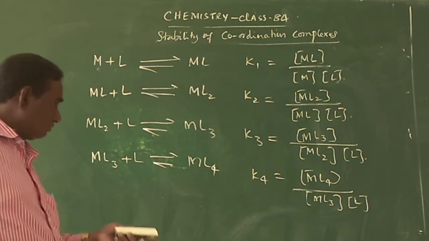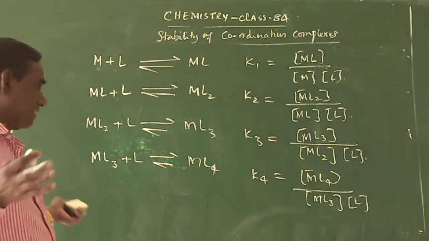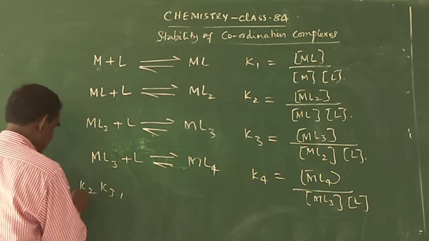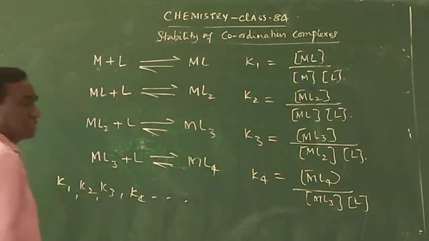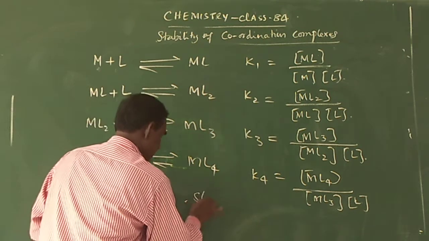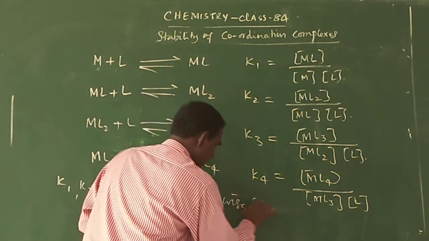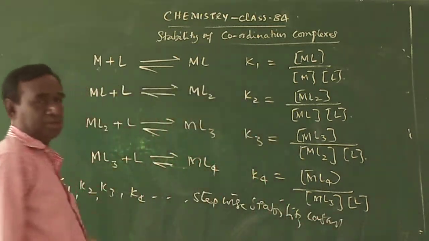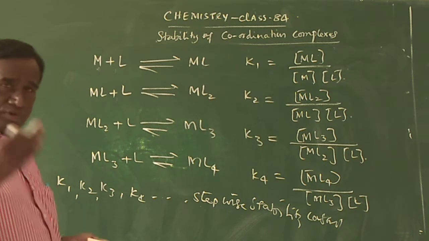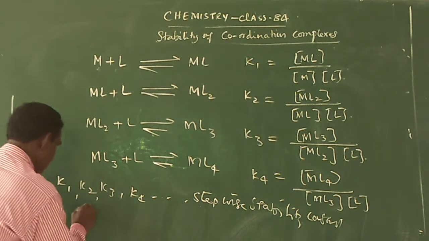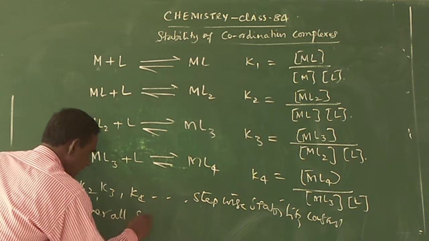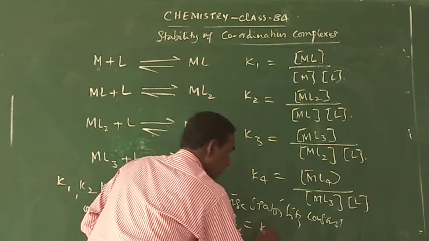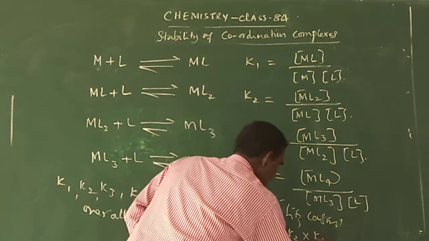Here K1, K2, K3, K4 and so on are called the stepwise stability constants. If you calculate the overall stability constant, that is nothing but beta 4, which is equal to K1 into K2 into K3 into K4.